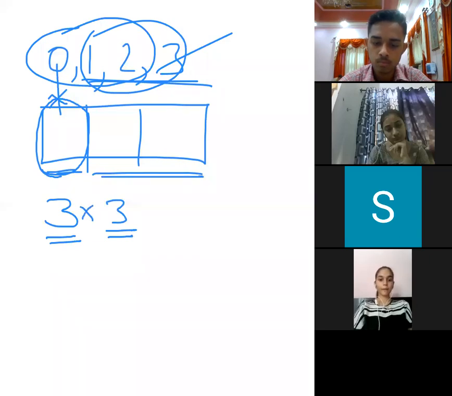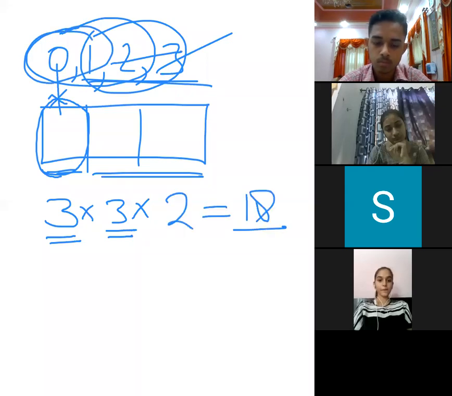Now 2 numbers are used, so 2 are left with us. 18 such 3-digit numbers are possible using the numbers 0, 1, 2, 3.